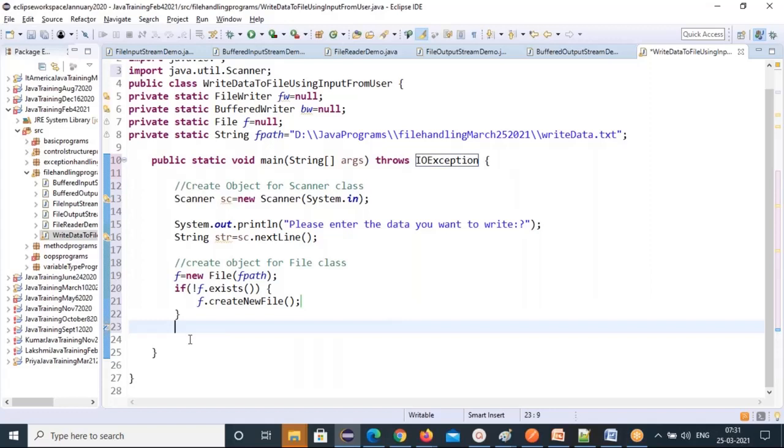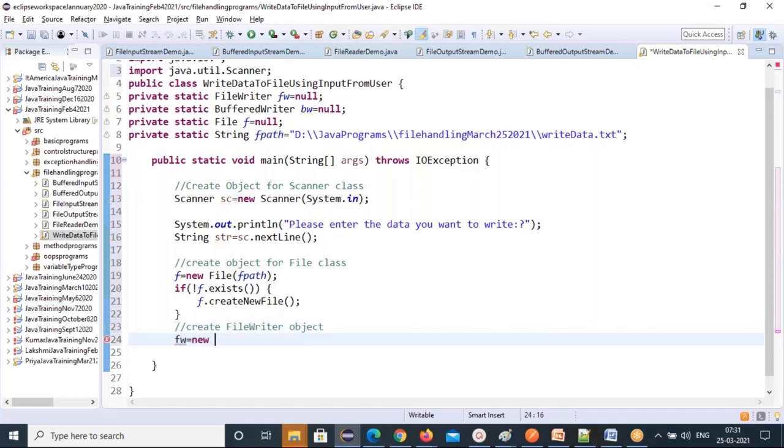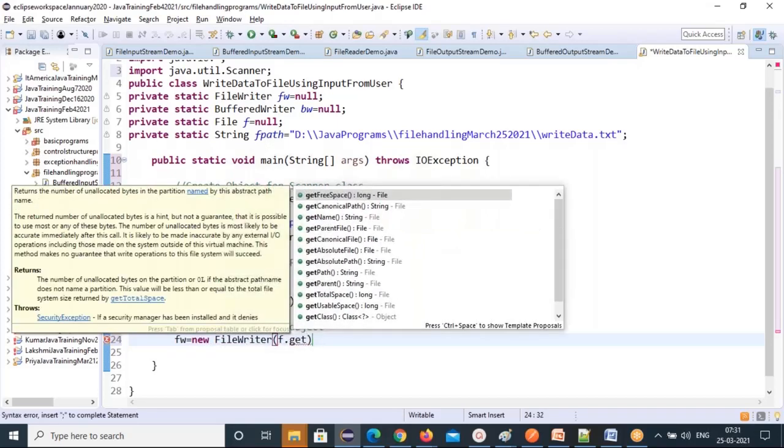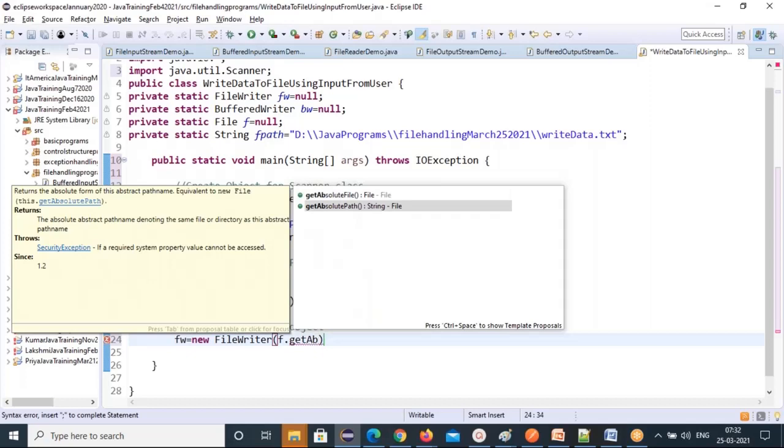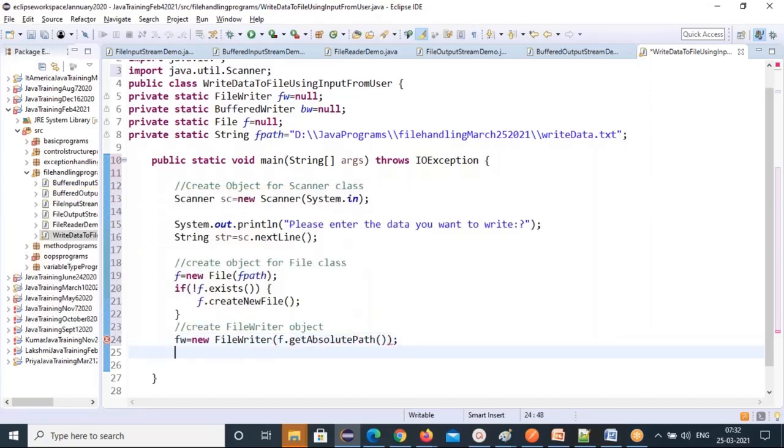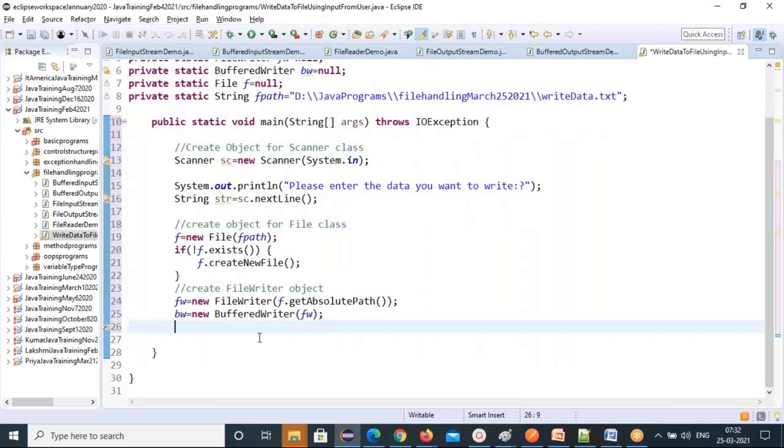That's the advantage here. And you create a FileWriter object: fw equal to new FileWriter. For this, you need to pass f.getAbsolutePath, the path of the file you are getting. Then create the object for bw: bw equal to new BufferedWriter, and you pass fw here. Okay, so that's how you can pass. Now I want to write to this file.